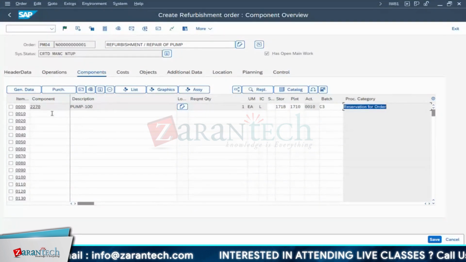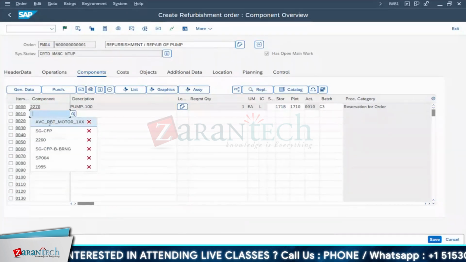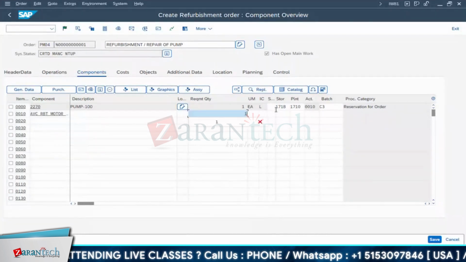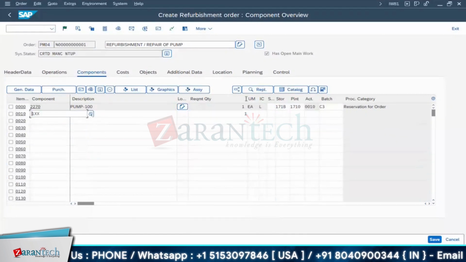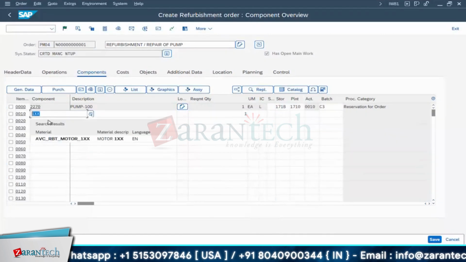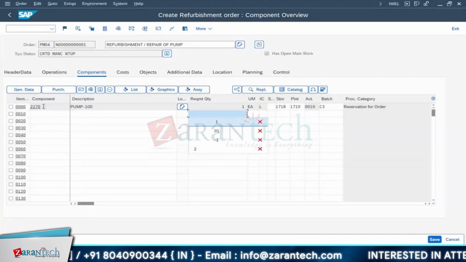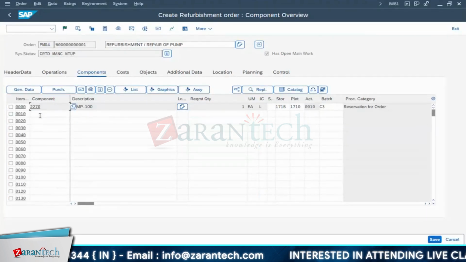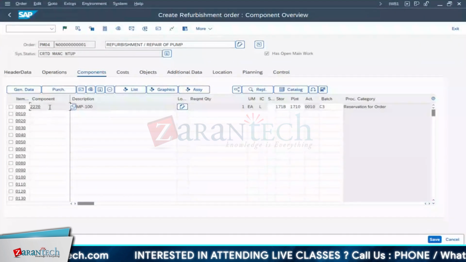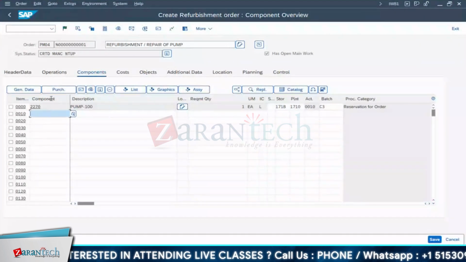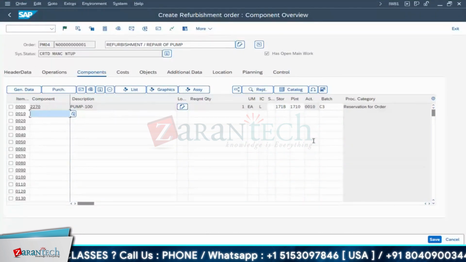Now again you may require some bearing and all those things, you can add them. So let me go for the bearing part. One material, I guess the cost is more, so I'll remove this. Anyway, you guys know about this. I don't touch this, just to show you the price part. It will go beyond, because this material price is something like 30,000 that they have maintained. Now if you require additional components to repair this, bearing, painting, all those things, you can add them.